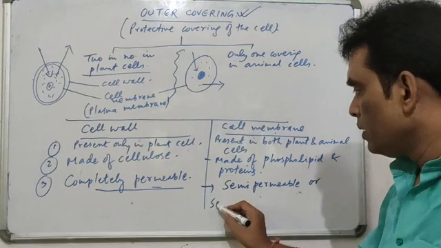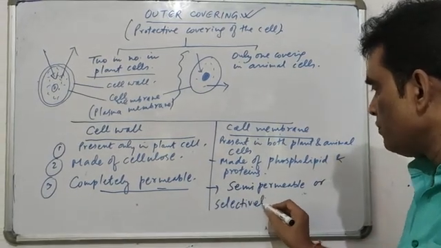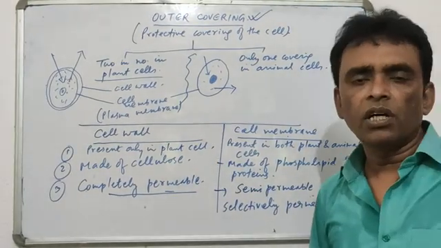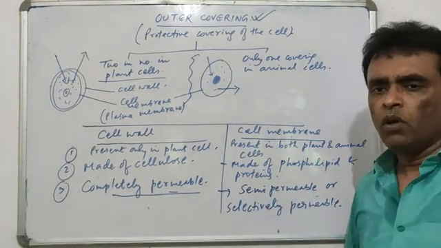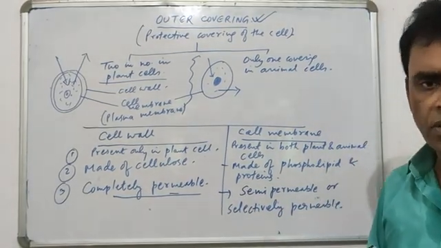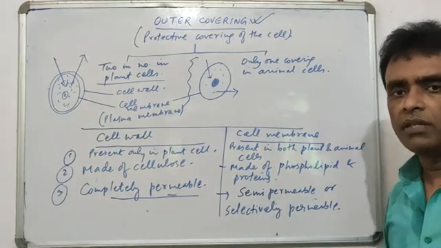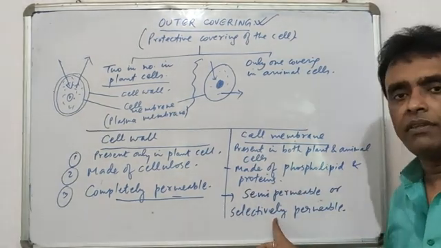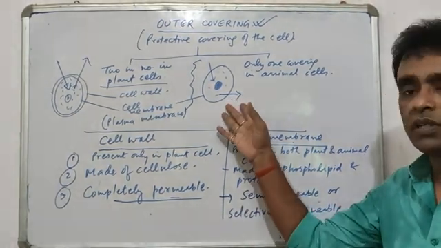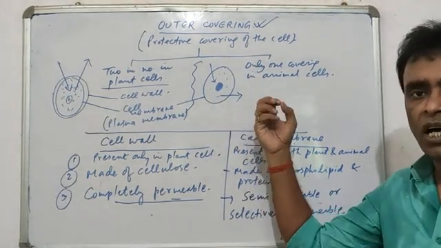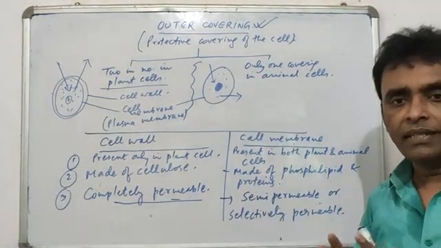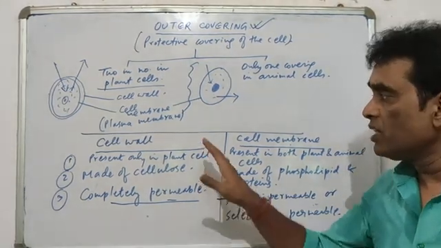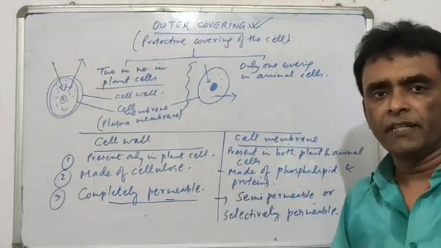But when the cell membrane is concerned, the cell membrane is semi-permeable, or so to say, it is also called selectively permeable. It means it does not allow everything. Semi means half; as a rough calculation, 50% of the things go in, and 50% are stopped from entering. Selectively permeable makes it more clear that the cell membrane always selects and then allows things. Things which are useful for the cell are allowed to go in, and things which are harmful are allowed to go out. It selects and then allows. Otherwise, nothing can enter or go out on its own. So that is the basic difference between the cell wall and the cell membrane.